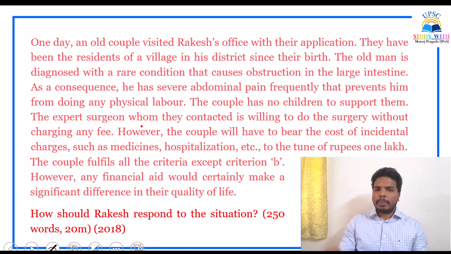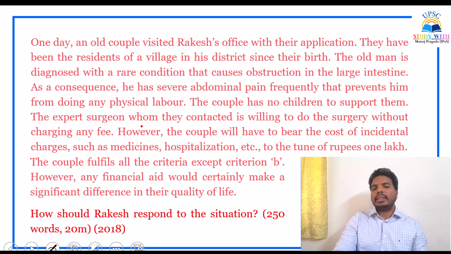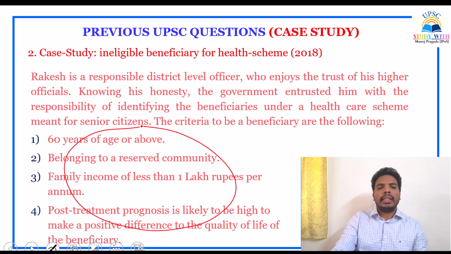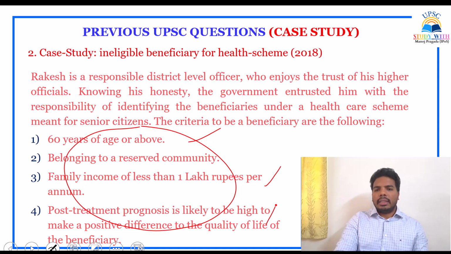The old couple is not fulfilling the criteria, that is point B, belonging to a reserved community. The couple is not from a reserved community, but they are 60 years old, their family income is low, and their quality of life is poor.